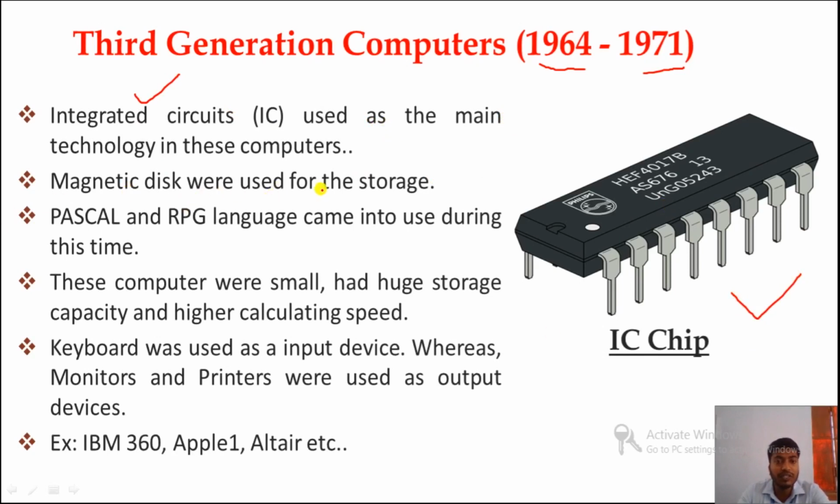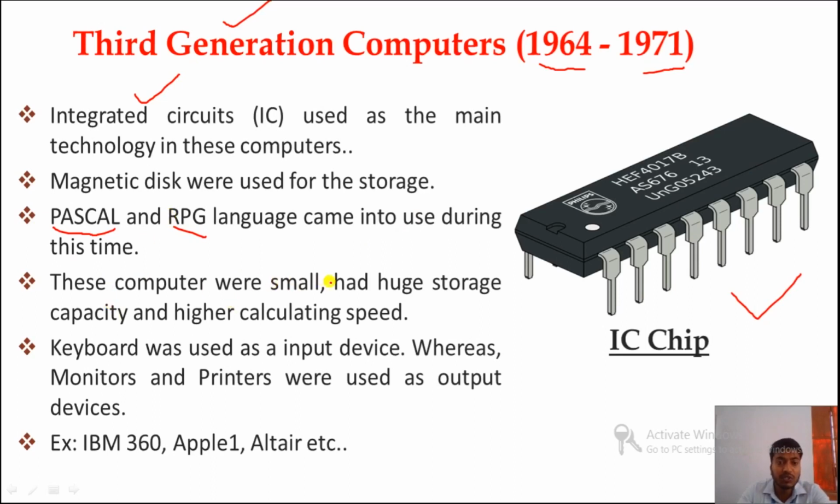Magnetic disks were used for storage. This was the secondary storage device used in third generation computers to store the data for future use. Pascal and RPG languages came into use during this time, and they were used for programming.